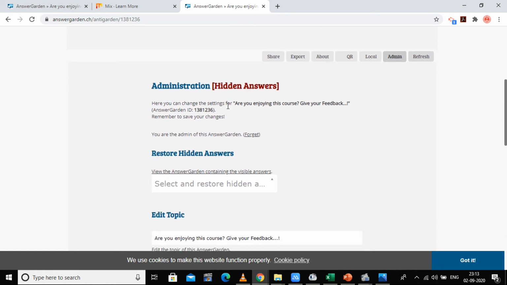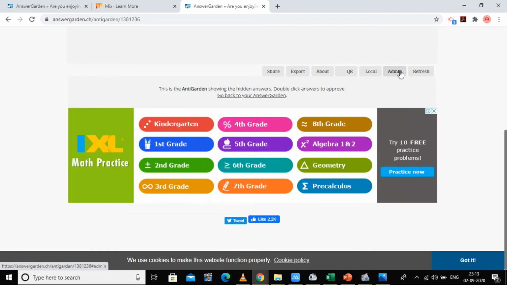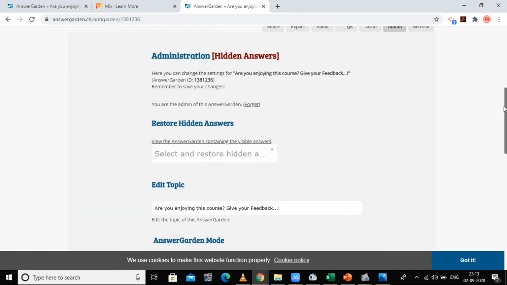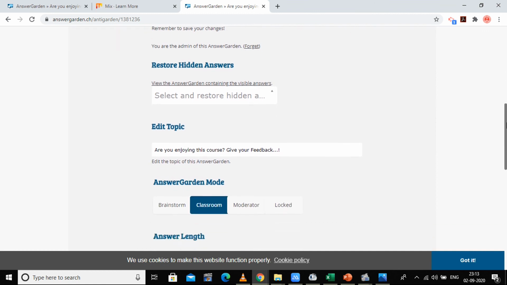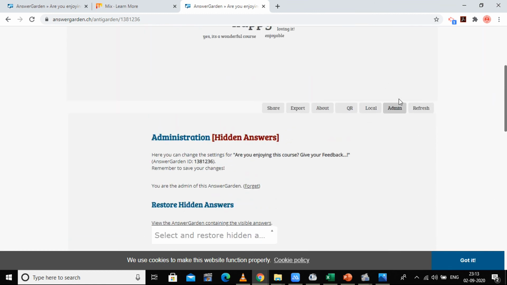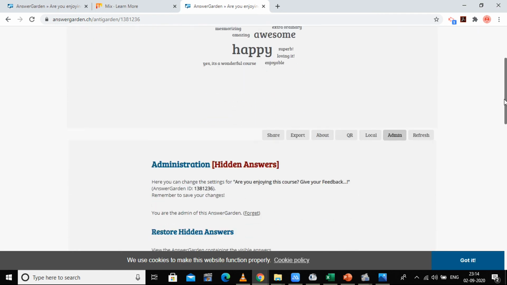Here you can change the settings for this. If you want to change the settings, see, if I choose the admin part, I'll get the following options to change the topic, to change the answer mode. If I want to change it, you can have it with the admin options. And this is the local part, QR part, how you can export it and how you can share it. So in this way you can have this tool.